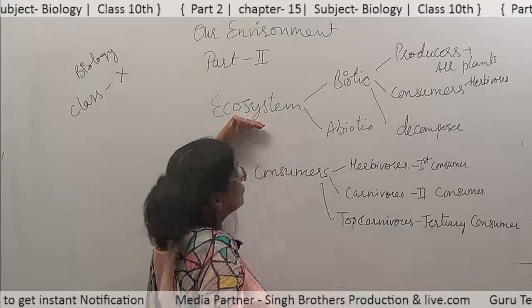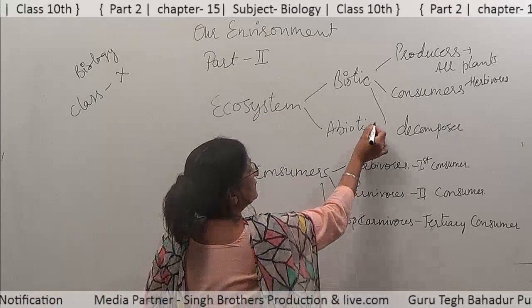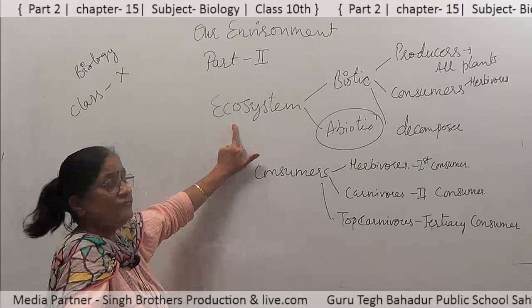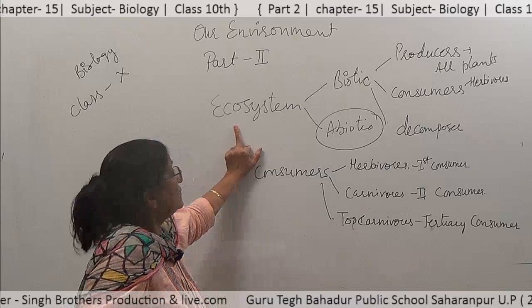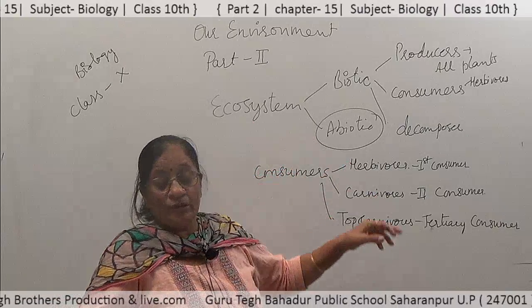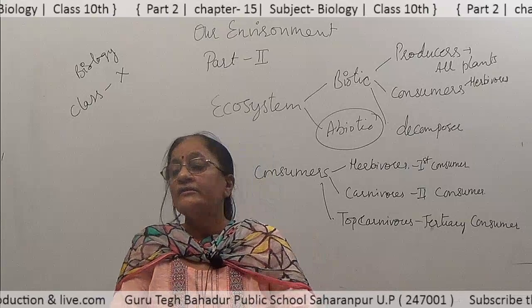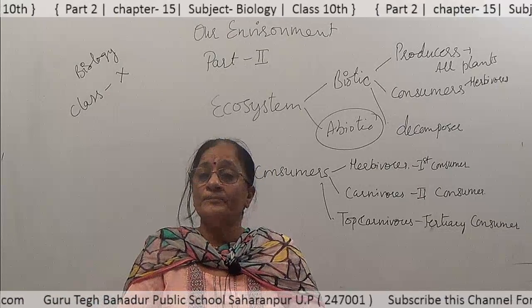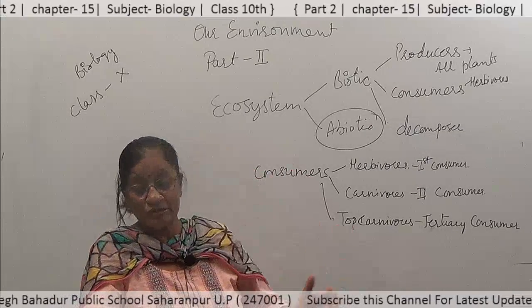They form the ecosystem. Besides that, the abiotic components are also helpful in the formation of ecosystem, like water, air, soil, temperature, humidity, etc. They also play a part in the formation of ecosystem.